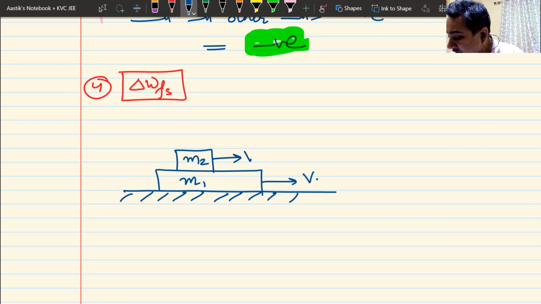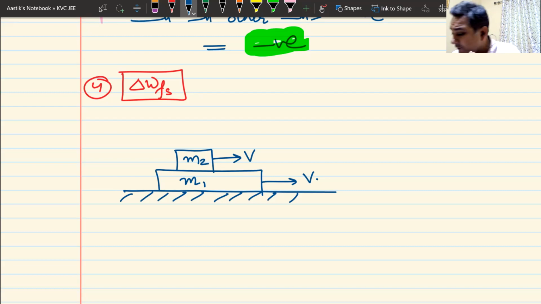Since there is static friction, they will move together, right? They will move together as one unit, and therefore they will move with the same velocity. Am I clear? Now, in this case, when they are moving with the same velocities, they are not accelerating. Both blocks are moving with the same velocity.